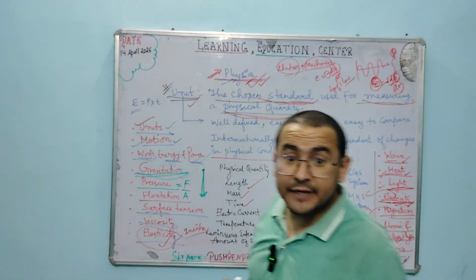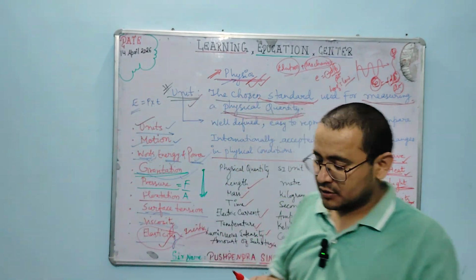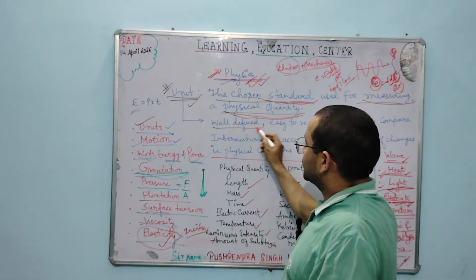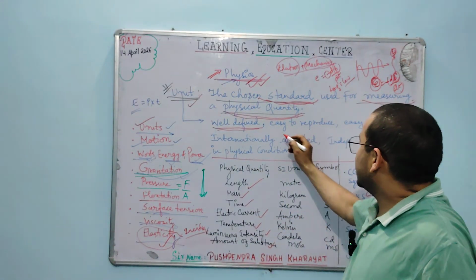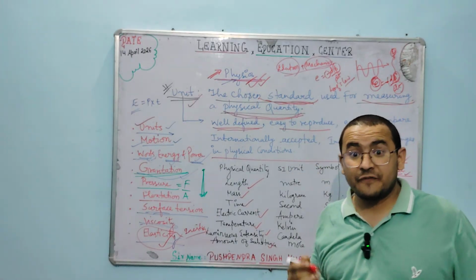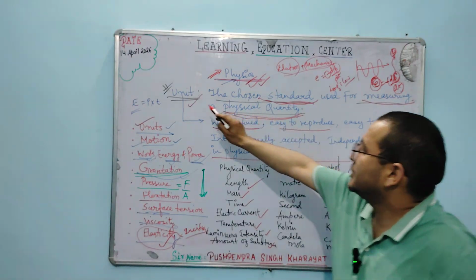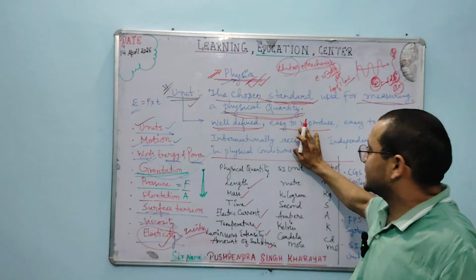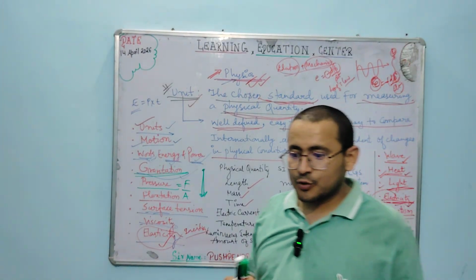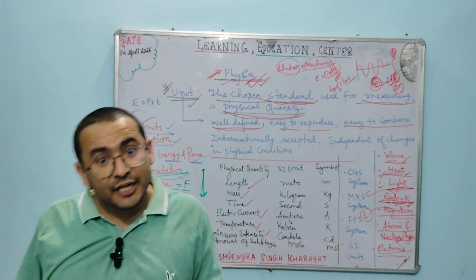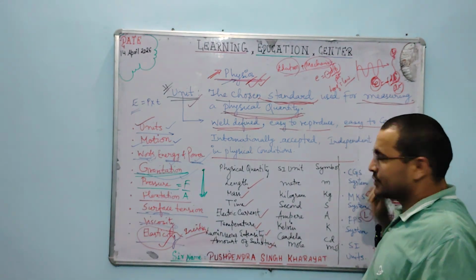And for becoming a unit, what characteristics should a unit have? A unit should be very well defined, clearly defined. And what next? Easy to reproduce. It should be simple to reproduce any unit. That is a characteristic and property of it. And what next? Easy to compare. Let us suppose we would like to compare any physical quantity, then it should be easy. It should not be too cumbersome to compare. So that is why it is called easy to compare.